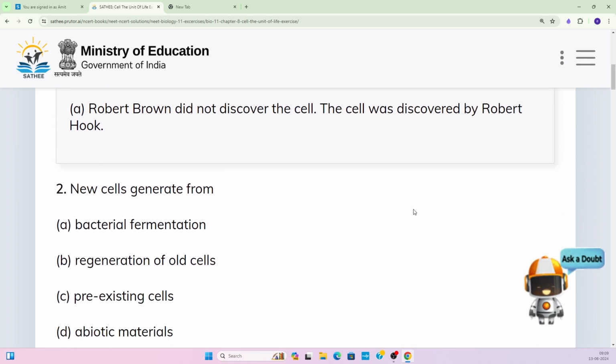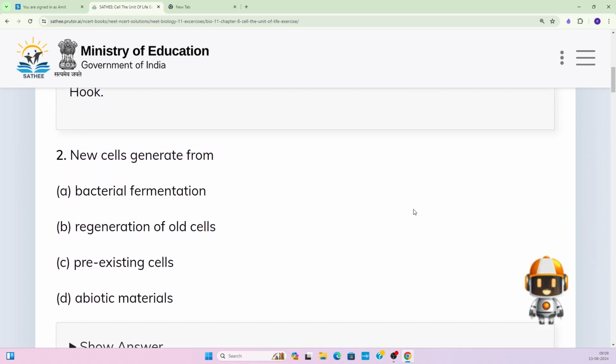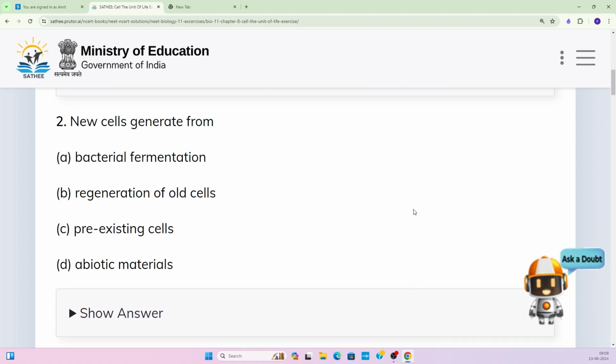Okay, now coming to the next question here. The new cell generate from, option A says bacterial fermentation.